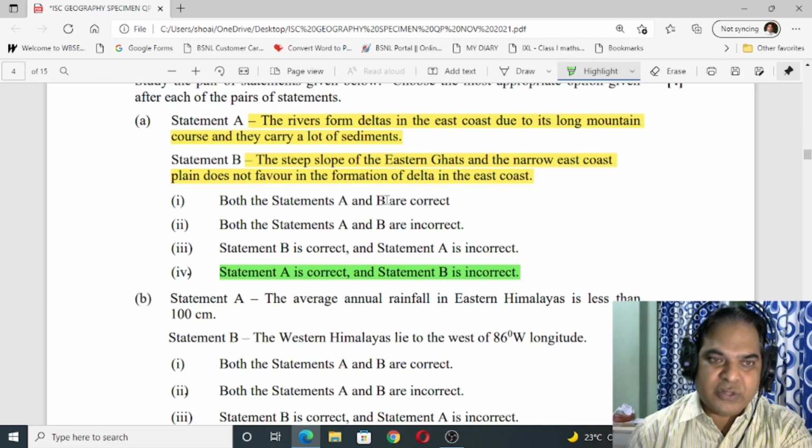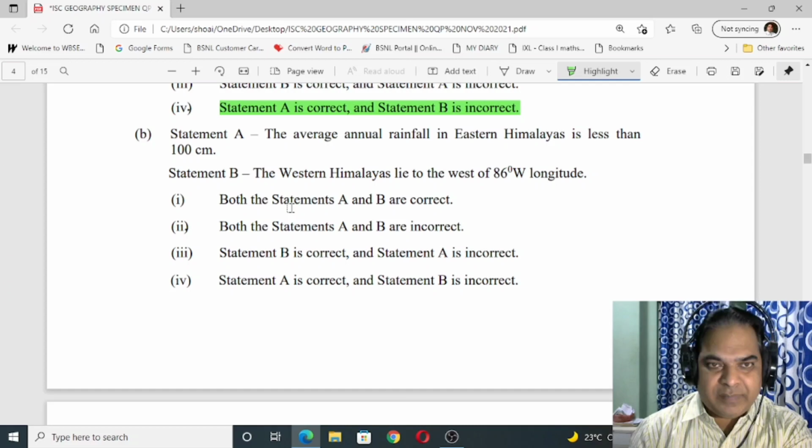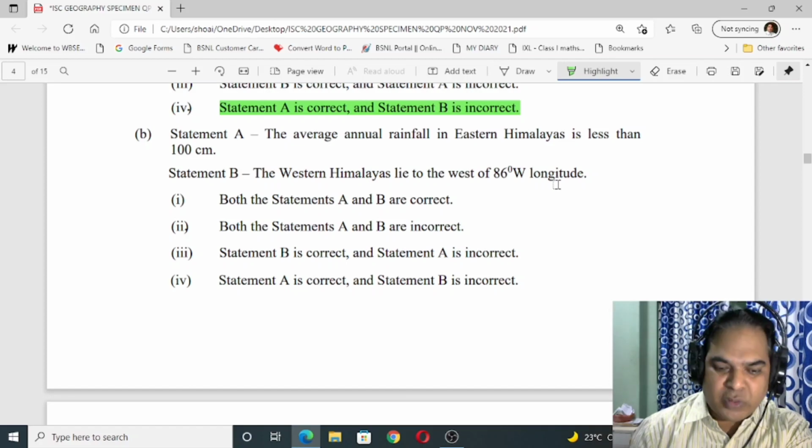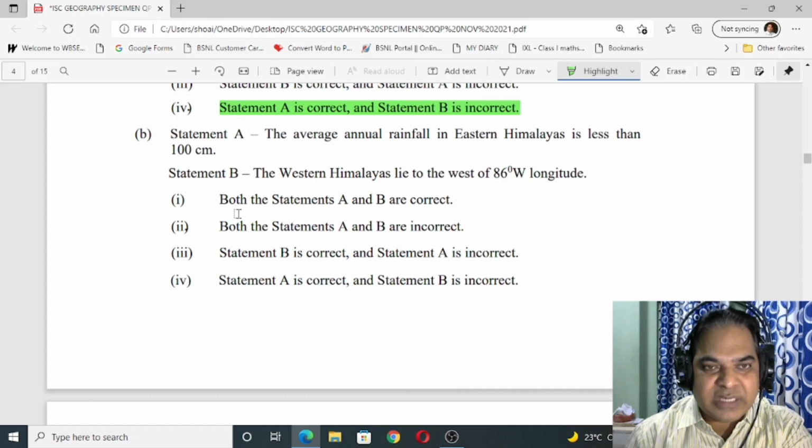Now statement A, the average rainfall in eastern Himalayas is less than 100 centimeter. So this is incorrect. B, the western Himalayas lie to the west of 86 degree west longitude. So this is also incorrect. Both the statements A and B are incorrect. So we have to see where it is.